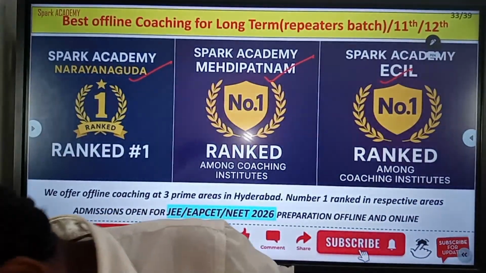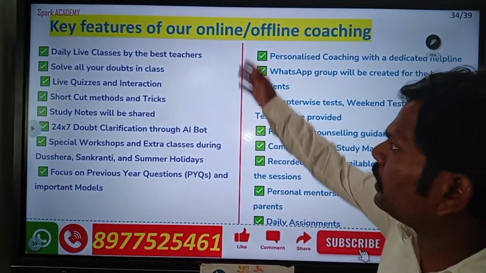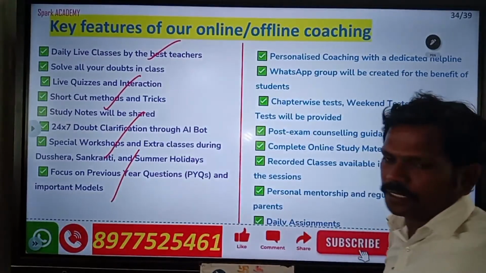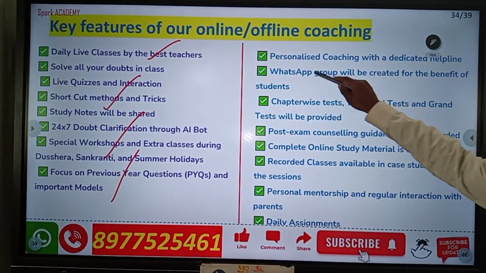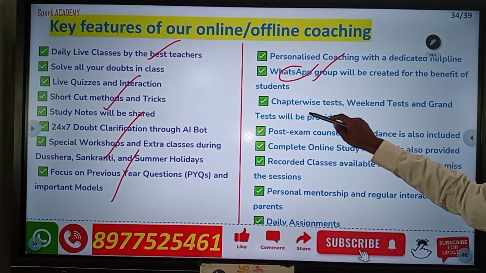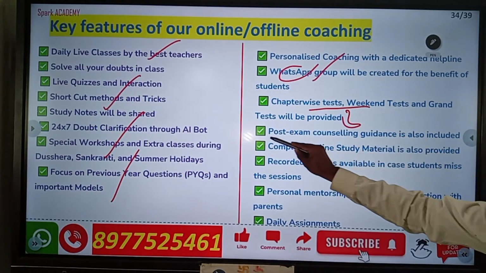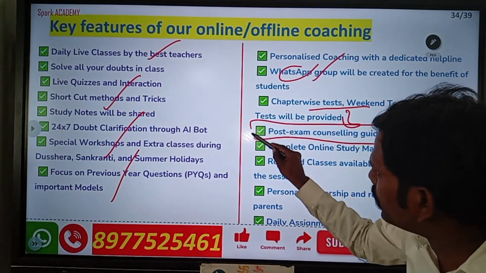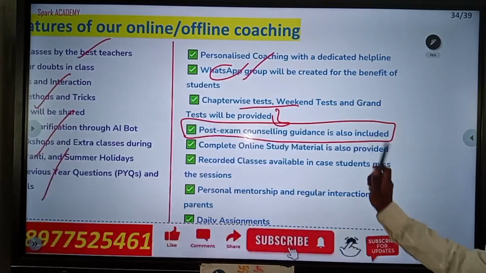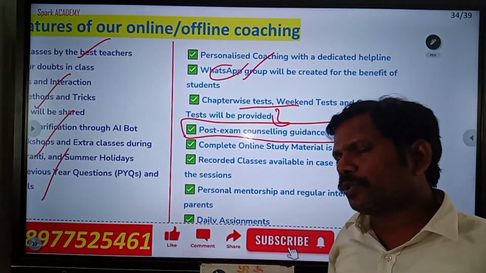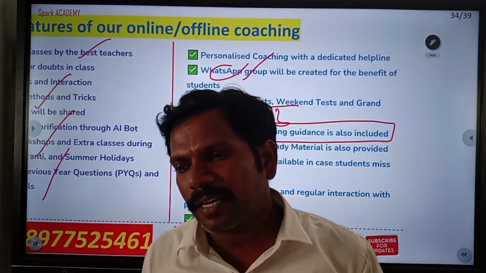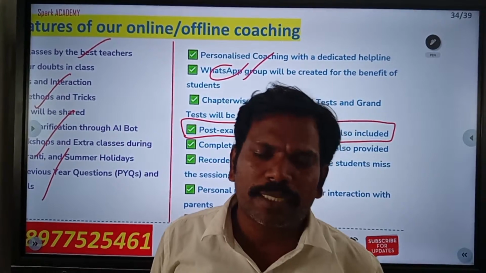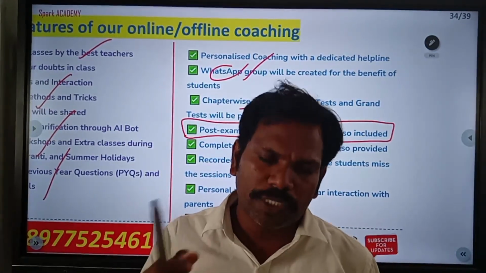Next one, see that I already explained this one: classes and shortcut methods, workshops and previous year papers, and a WhatsApp group will be conducted, and chapter; this is main important now. So you can observe this is a very special activity from our academy. See that now, post exam counseling. See that some of the students work very hard and they will get that rank, but they don't know how to select the colleges and how to choose the subject, that means course stream.